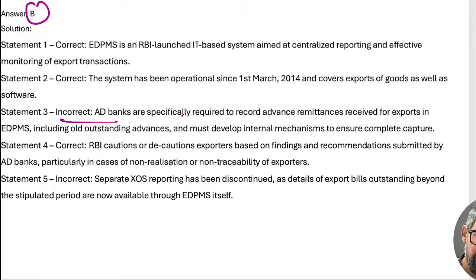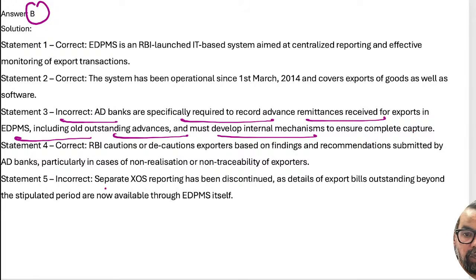Authorized dealer banks are specifically required to record advances and remittances received for export in EDPMS, including outstanding advances, with an internal mechanism to ensure complete capture. Separate XOS reporting has been discontinued because the motive of XOS is already fulfilled with EDPMS itself, right? So that's why this is the wrong statement itself, right? Next one, guys.